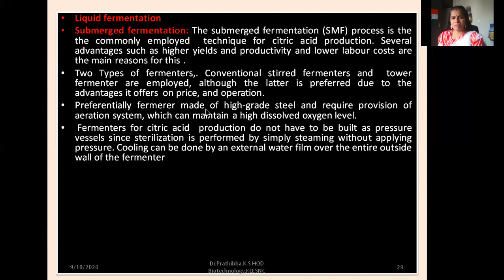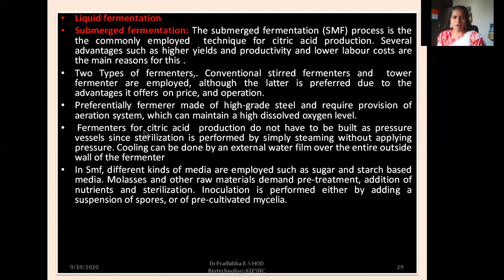Preferentially, the fermenter is made of high grade steel and requires provision of an aeration system which can maintain a high dissolved oxygen level. Fermenters for citric acid production do not have to be built as pressure vessels, since sterilization is performed by simply steaming without applying pressure. Cooling can be done by an external water film over the entire outside wall of the fermenter. In SMF, different kinds of media are employed, such as sugar and starch-based media. Molasses and other raw materials demand pre-treatment, addition of nutrients, and sterilization.